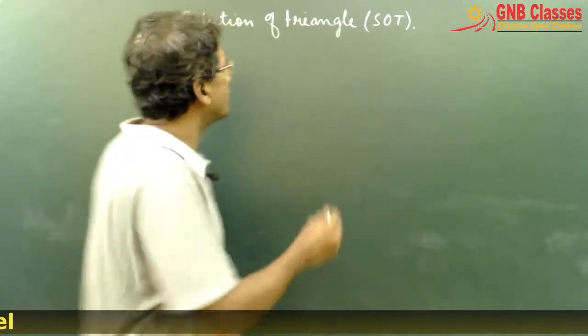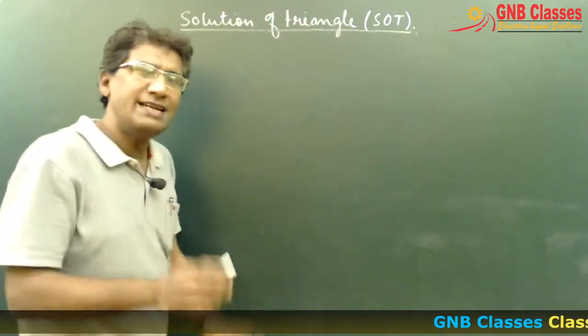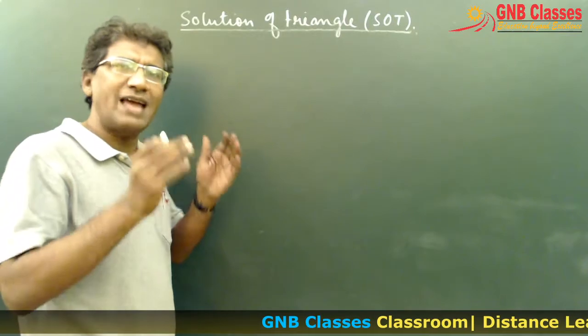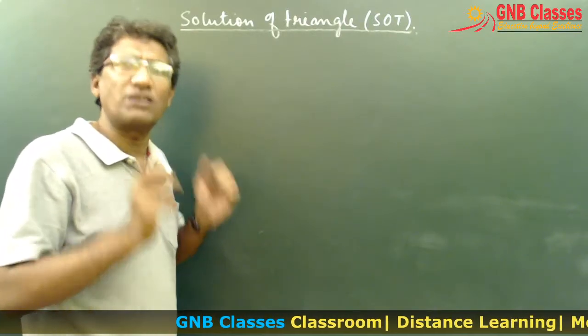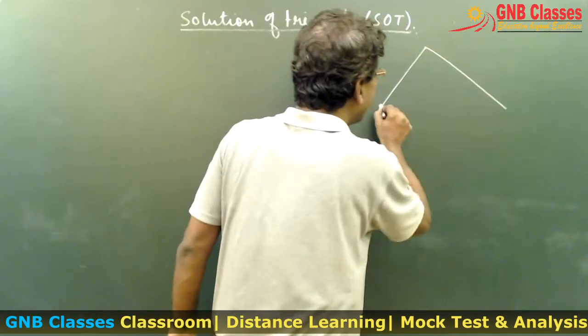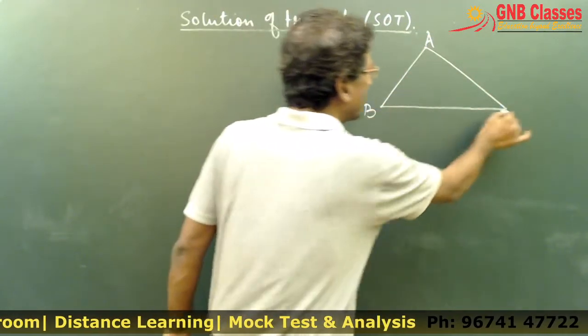Now, solution of triangles, what is it? It is basically the relationship of the angles and the sides of a triangle. Let us say ABC is a triangle, right?